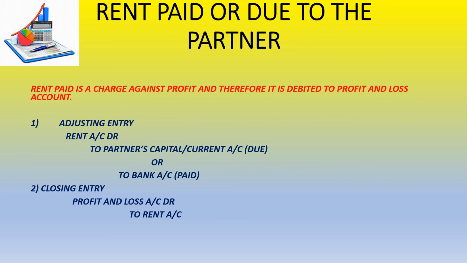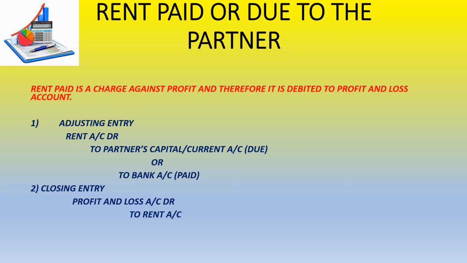So till now we have learned two aspects of interest on loan: one, the loan which a partner takes from the firm, and another, the loan which a partner gives to the firm. Now suppose there is rent paid or due to the partner. Sometimes a company may use a personal property of the partner, so in that case the company has to pay rent to the partner.